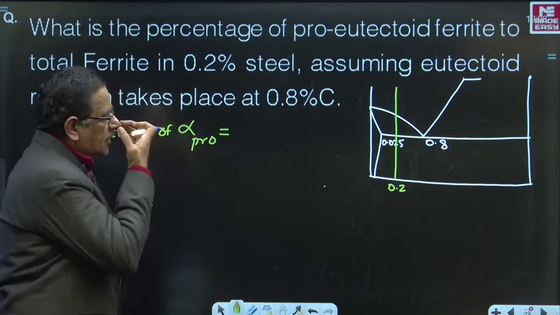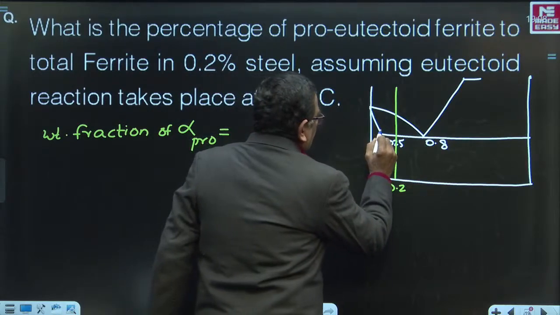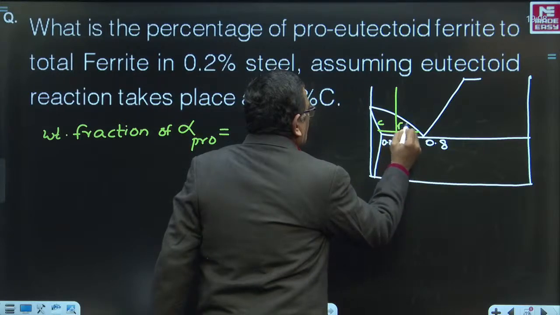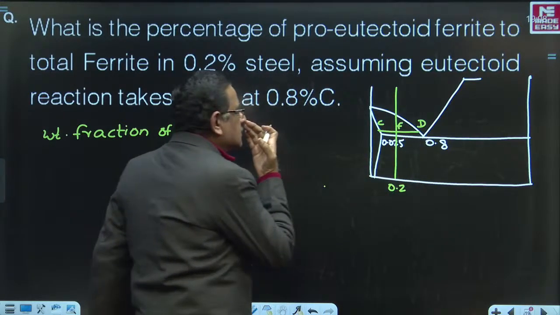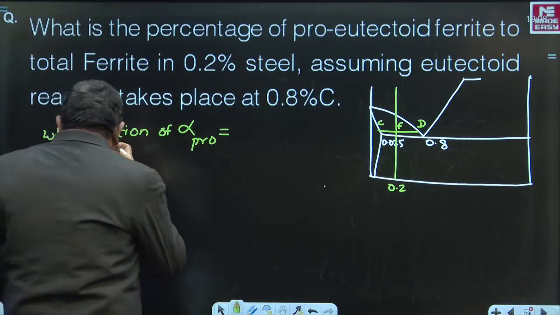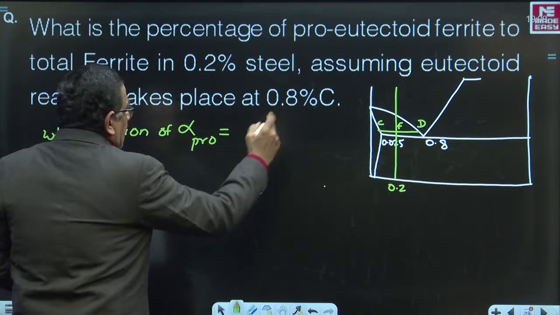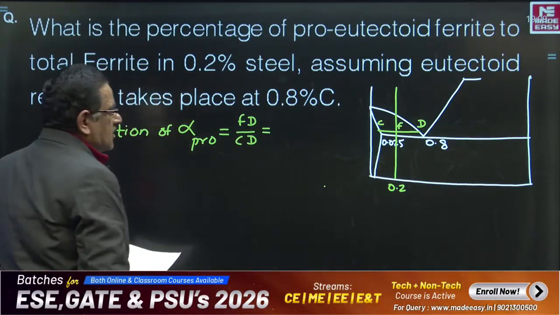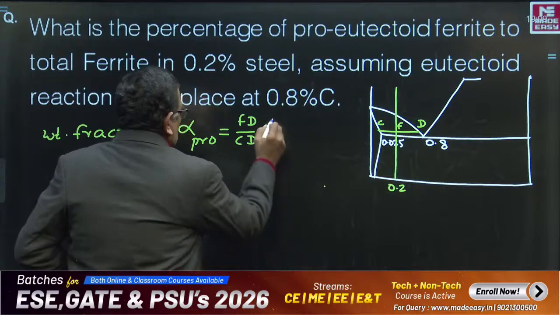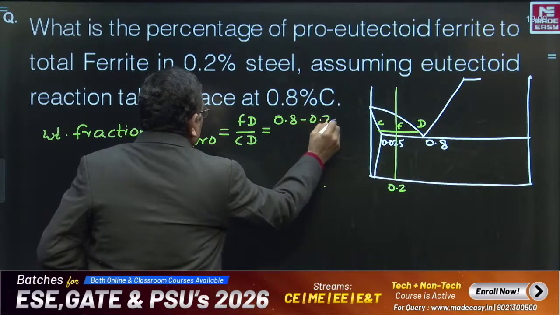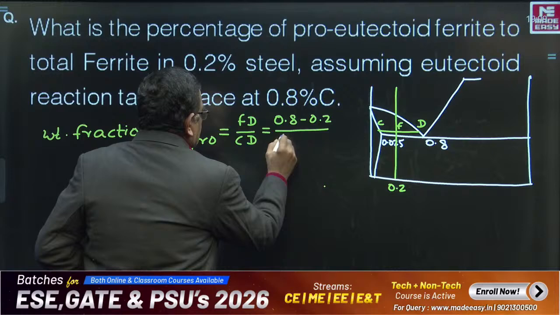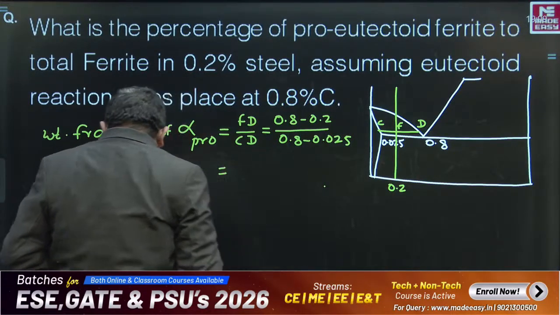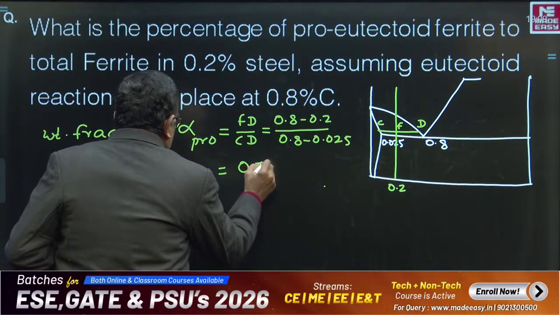How do you find pro-eutectoid ferrite? You have to take a tie line just above A1. So this point will be C, here is F, and this is point D. So what is the pro-eutectoid ferrite? Pro-eutectoid ferrite will be equal to FD divided by CD. How much is that going to be? It is 0.8 minus 0.2 divided by 0.8 minus 0.025. This gives you 0.7742.